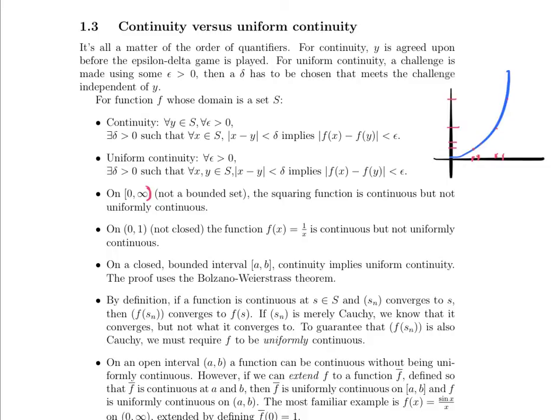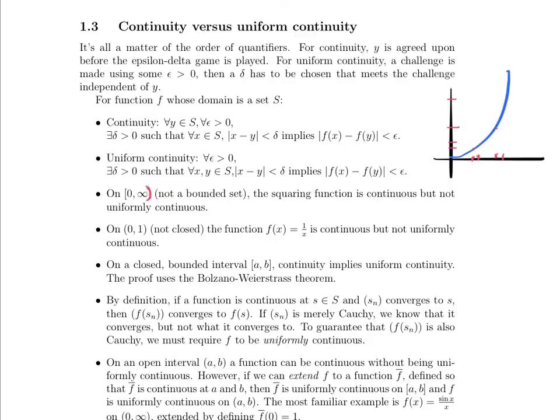And as we look at this entire interval, that same change in input values corresponds to larger and larger change in output values. So there is no one epsilon delta partnership that ever works, because as you keep going further down and make those input values approach infinity, the same delta tolerance does not match up to the same epsilon tolerance, because it maps to a larger and larger interval of output values for the function.